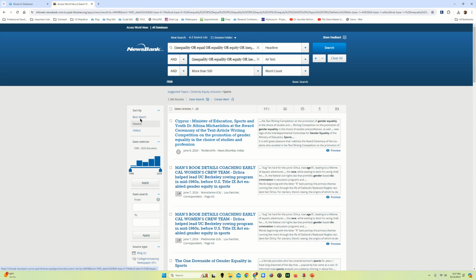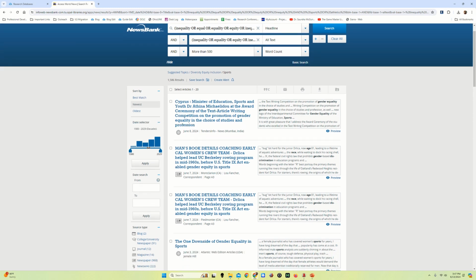Now, just like Dragon Quest, we want to keep an eye on this left bar because this is where our filters are. By default, I'm seeing the newest material first with newspapers. That's probably best. That's probably what I want to see. I also noticed that my results go back to 1980, and maybe that's too old. In fact, that's almost certainly too old. So let's roll that forward to just 2023. I want to see results in the last year if I'm looking for something current in this field.